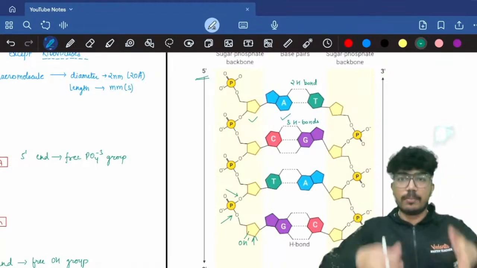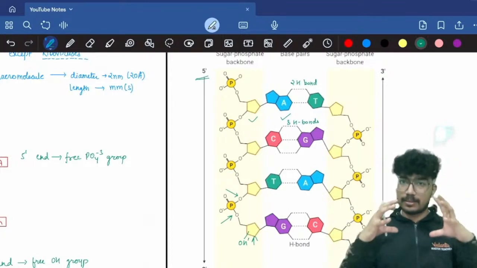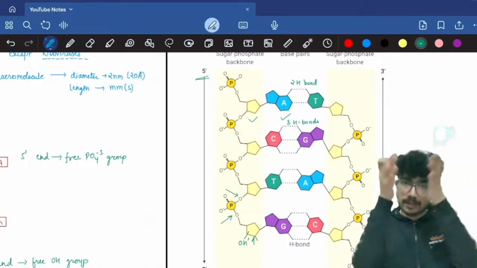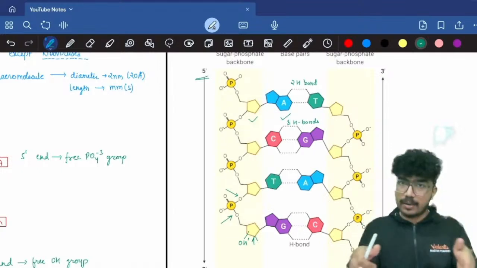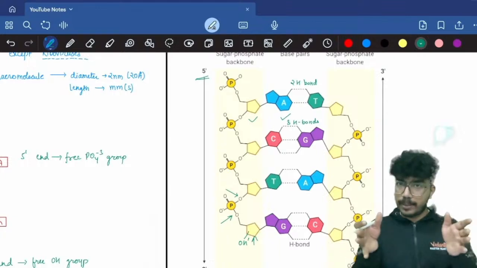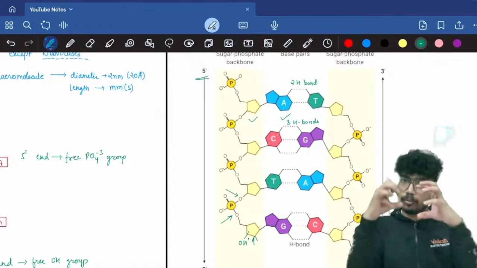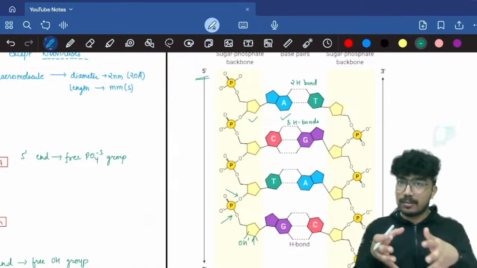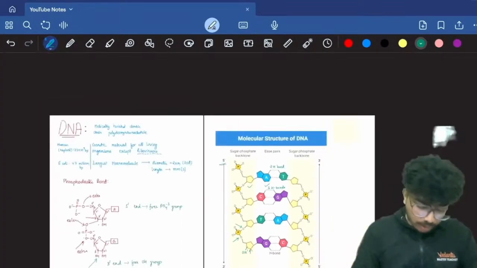Let's say you are making a bundle of books. In one manner, you can place all the similar books of similar sizes, stack them together, then the smaller one, then a more smaller one, the smallest one. That's how it will start looking like a pyramid, quite stable. But if I put 3 big books, then 2 or 3 smaller books, then bigger books, then smaller books, bigger books, smaller books, that structure will not be that sturdy. It will be highly unstable. So that's why a purine always pairs with a pyrimidine. This is what you need to understand.